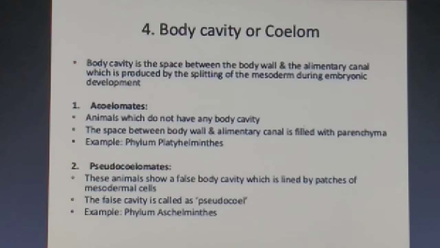Now the fourth one we have is the body cavity or coelom, students. Now body cavity is the space between the body wall and the alimentary canal, which is produced by the splitting of the mesoderm during embryonic development.